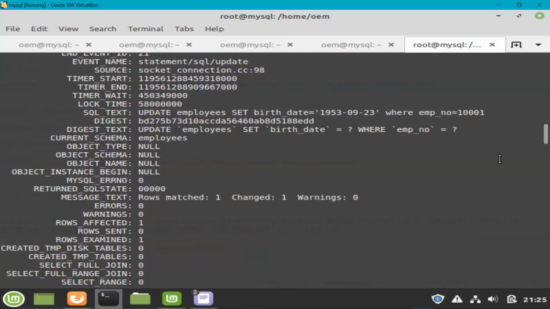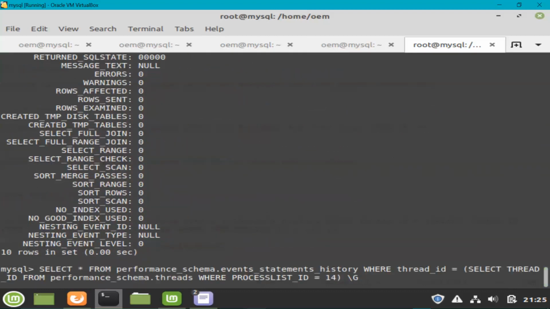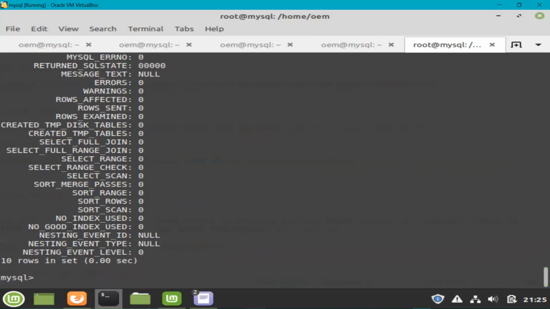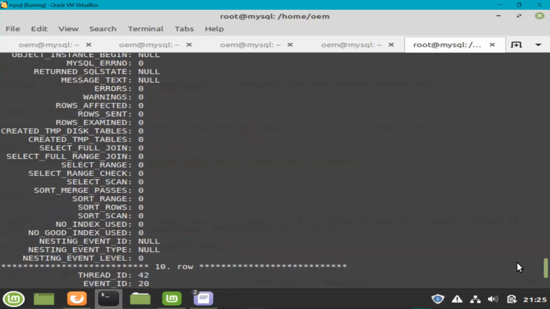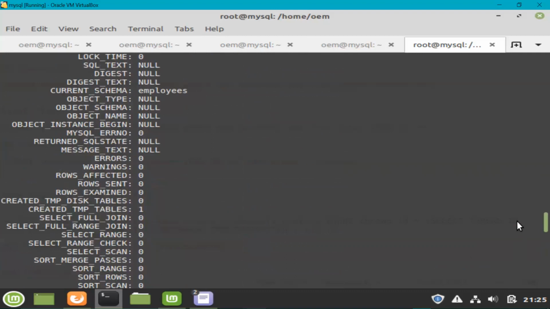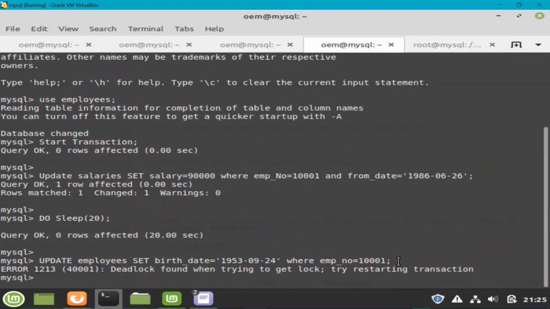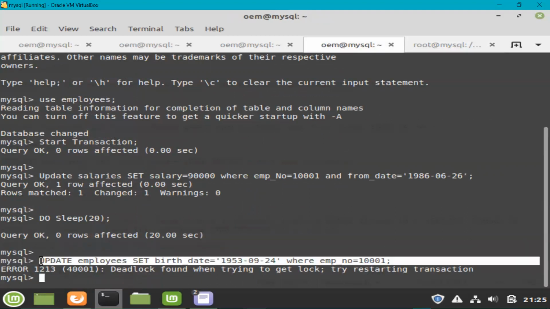But there is one command which is still missing, which is for the deadlock victim. Let me change the process ID to 16, which is for the deadlock victim. If you scroll up, you can see start transaction, which is fine. Let me go up a bit. Here you can see the update on the employees table, where I'm updating the birth date to 24 for employee number 1001. This piece of information was already available in the log, but you can find it from here as well. This is the second command that I have run under this transaction, which was encountered as a deadlock, and this is under the deadlock victim.